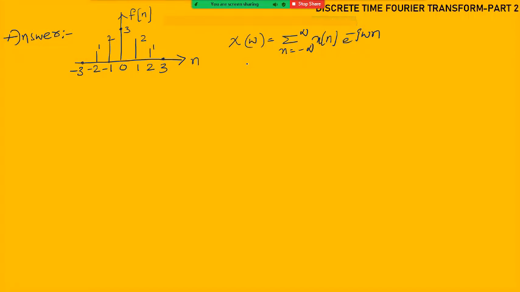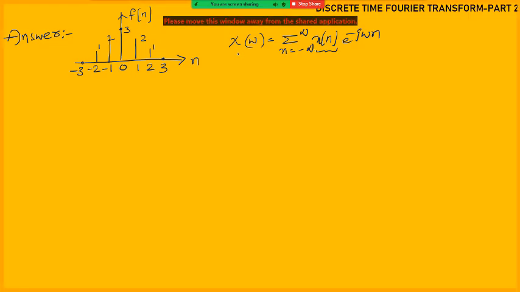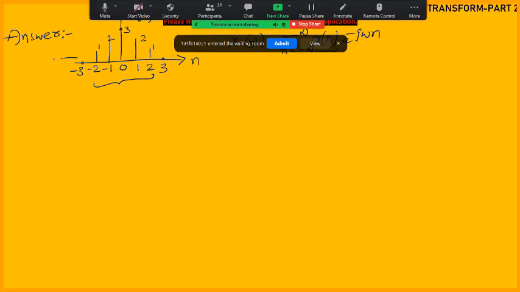The given problem is in terms of f of n, there is no problem. Here we have to keep the signal for which we are calculating the Fourier transform. If we observe, the signal is available from where to where? The signal has non-zero amplitudes from minus 2 to plus 2. Before minus 2, this entire portion has zero amplitude only.